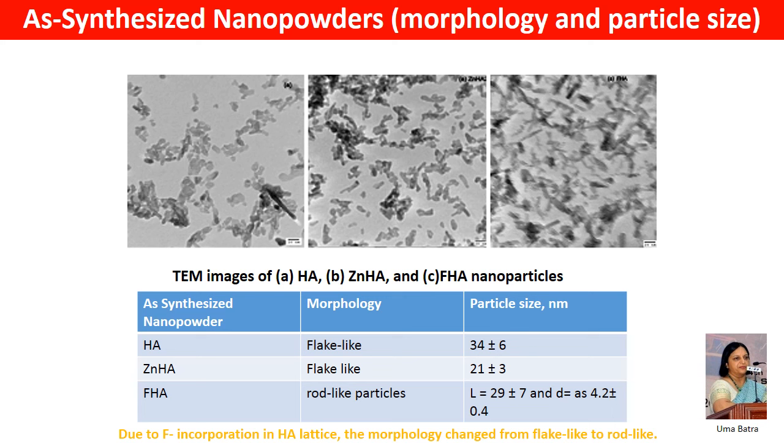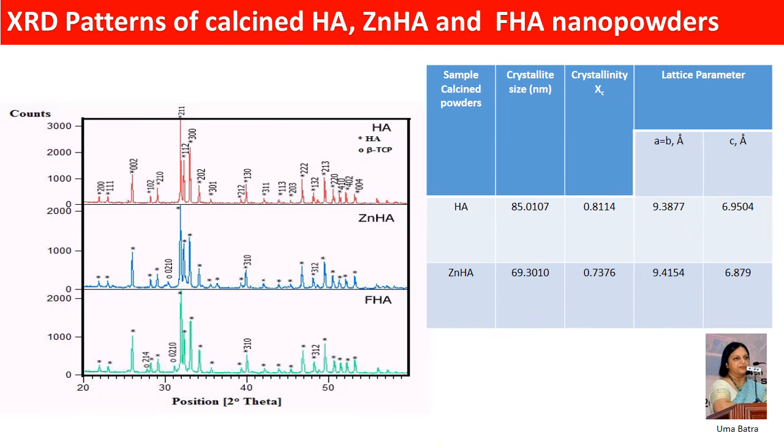It is found that due to fluorine incorporation in the HA lattice, the morphology changed from flake-like to rod-like. The XRD patterns of nanopowders show presence of HA and beta TCP phases. Zinc substitution has resulted in the reduction of crystallite size and crystallinity.